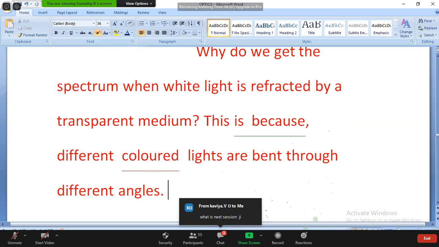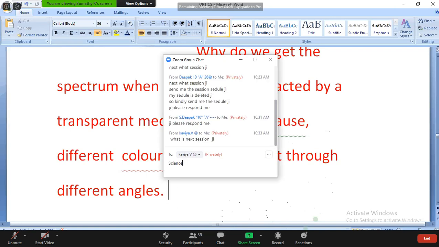Why do we get the spectrum? How do we get the spectrum? White light is refracted by the transparent medium. This is because different colored lights are bent through different angles. This is also one important reason for this.